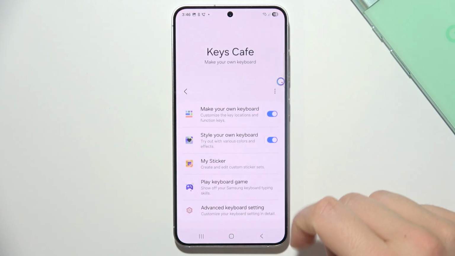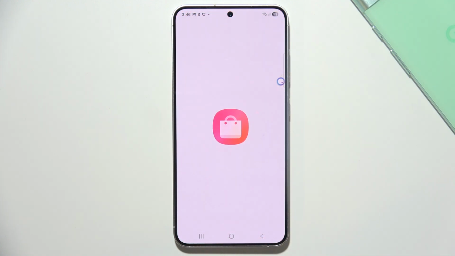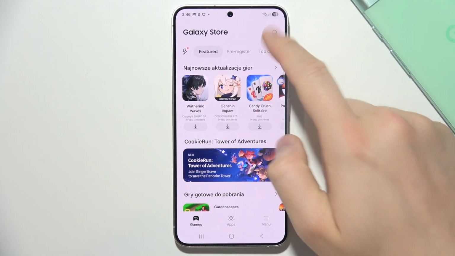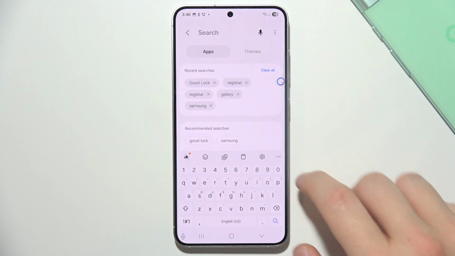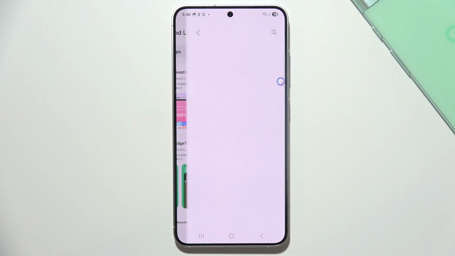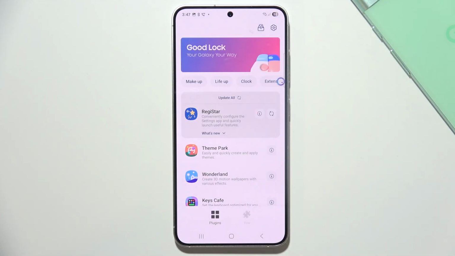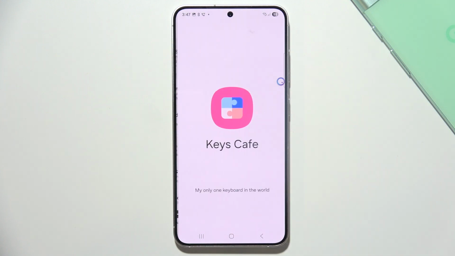So first of all, you have to start by opening Galaxy Store, and I'm going to show you how you can use the Keys Cafe application. Click on search and first of all get Good Lock. So input this phrase right here and just download this application. When you do this, you will have to just open it and go into Keys Cafe.